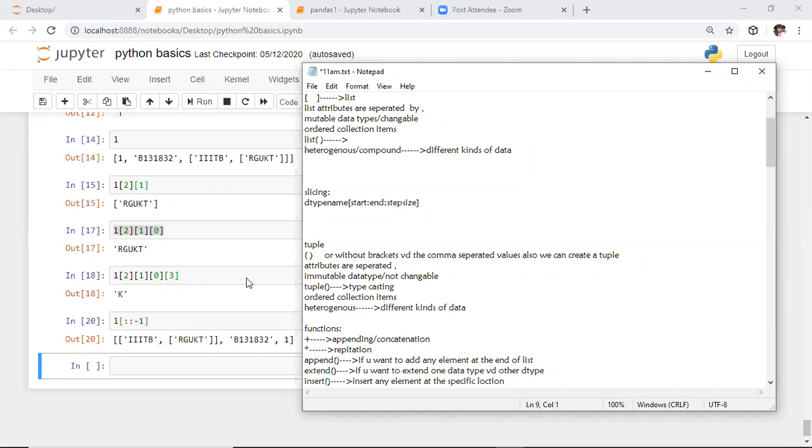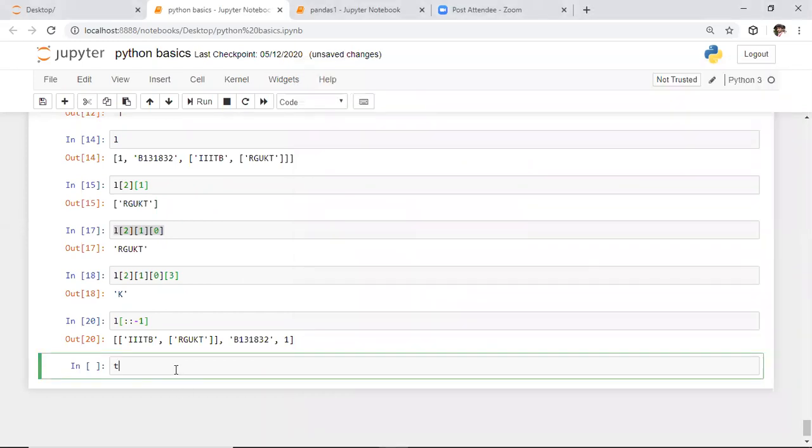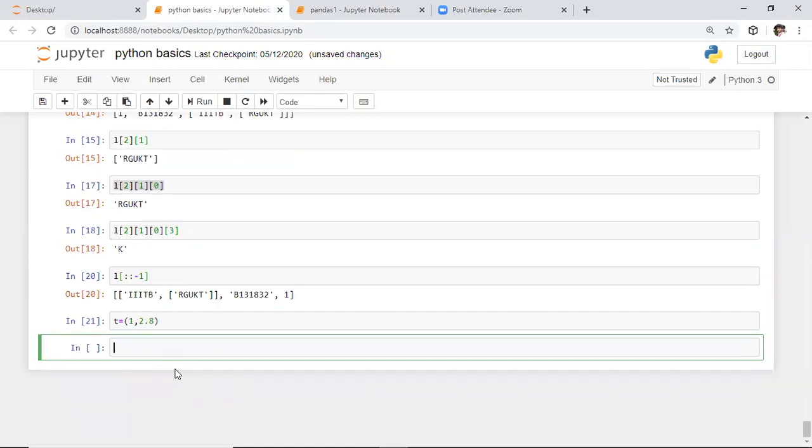So to make this clear, here I'm defining the tuple within the parentheses. Initially I'm saying 1, comma, 2.8. I want to take only two attributes to save time. Here I'm saying 2.8, and I'm running this portion, and I want to observe the type of t.